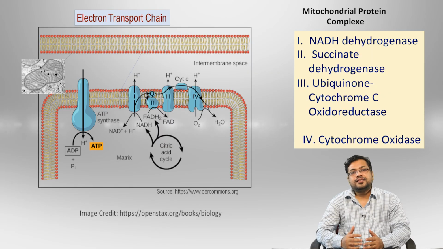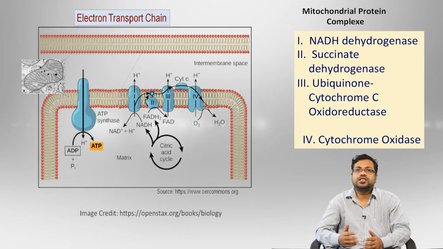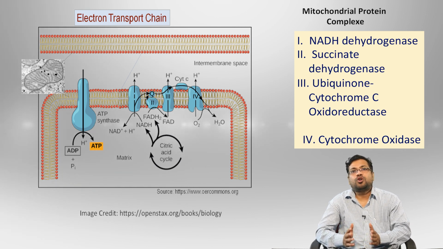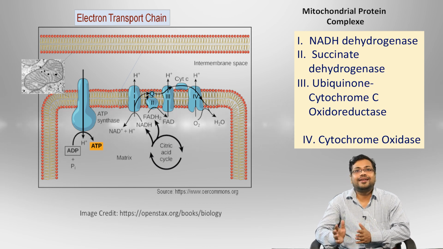You know the electron transport chain is mainly responsible for the formation of adenosine triphosphate, the chemical energy molecule. So the energy carrying molecules such as NADH and FADH2 go to the protein complexes. These protein complexes are of 4 types. First is the NADH dehydrogenase, second is succinate dehydrogenase, third is the ubiquinone cytochrome C oxidoreductase, and fourth is the cytochrome oxidase.